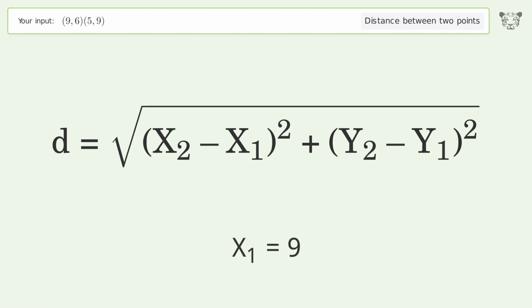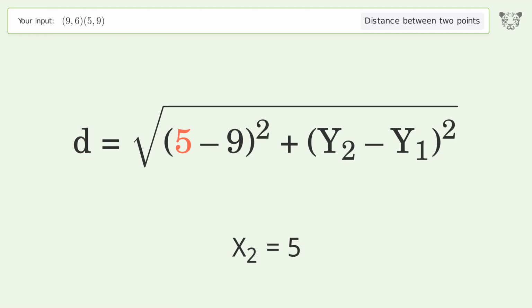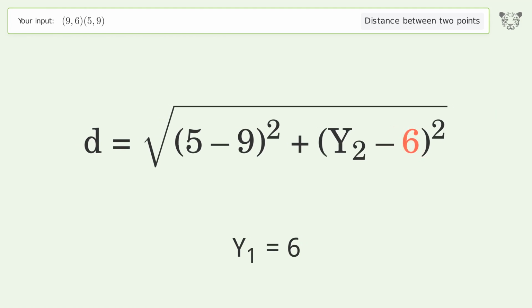x1 equals 9. x2 equals 5. y1 equals 6. y2 equals 9.